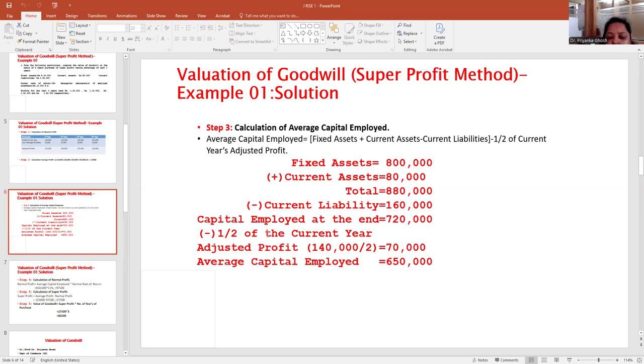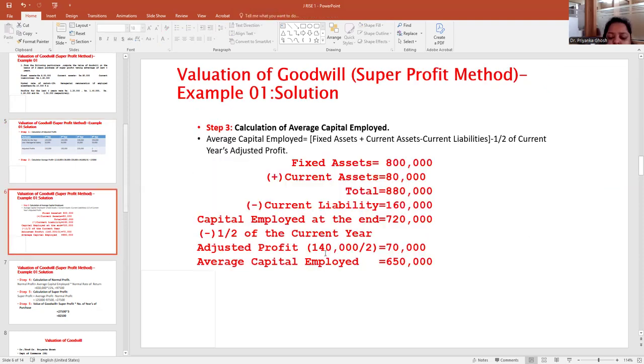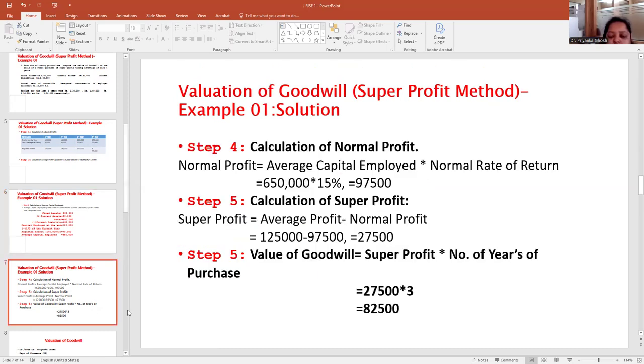Now I need to subtract half of the current year profit. Current year adjusted profit means the fourth year profit, 1,40,000. Half of that is 70,000, which I have deducted. So my average capital employed is coming to 6,50,000.